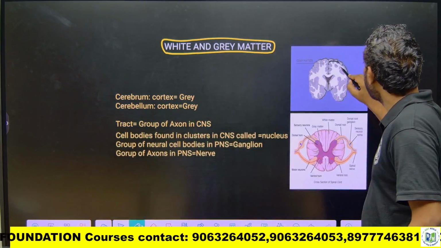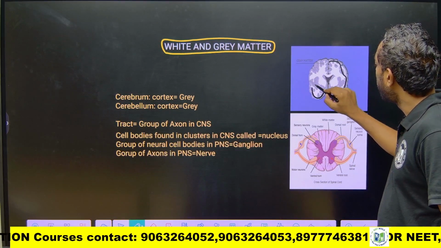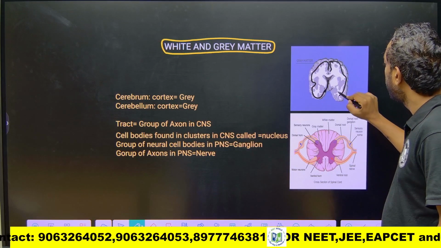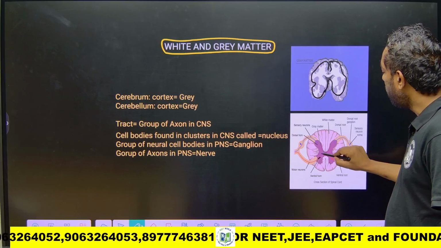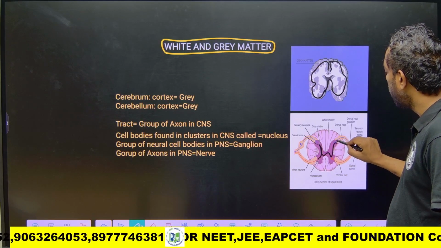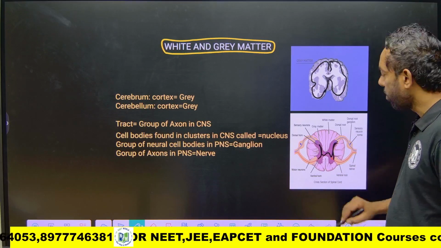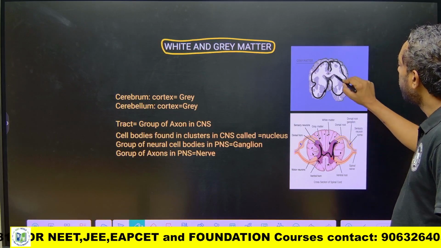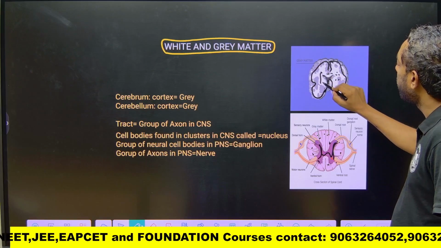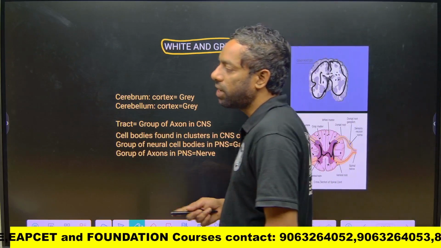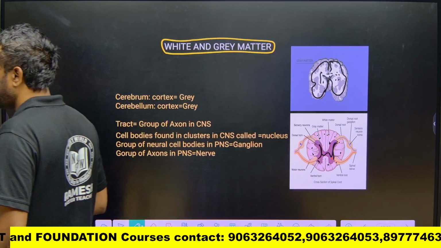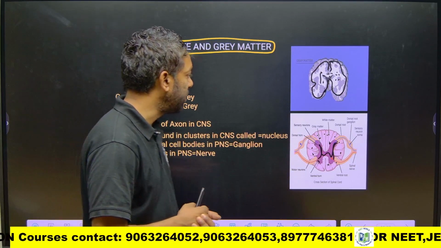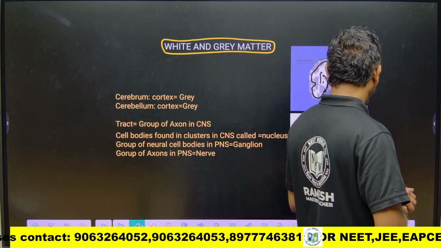The outer part of the cerebral cortex is gray matter. Just look into this gray matter. In the spinal cord, the middle part is the gray matter, and the outer part is the white matter, which is the axon part. In the brain, it is the completely opposite: the middle part is the axon part. Very simple, very easy. You guys should understand this.